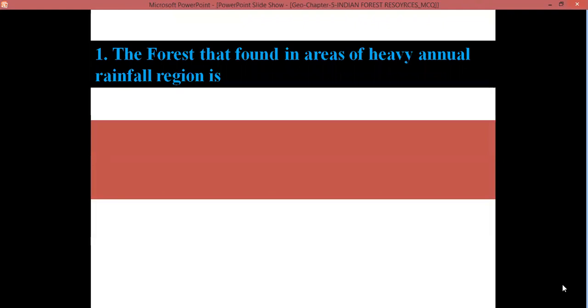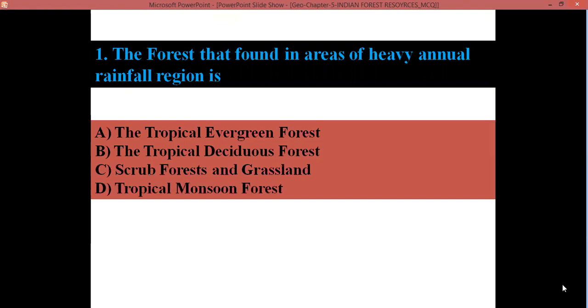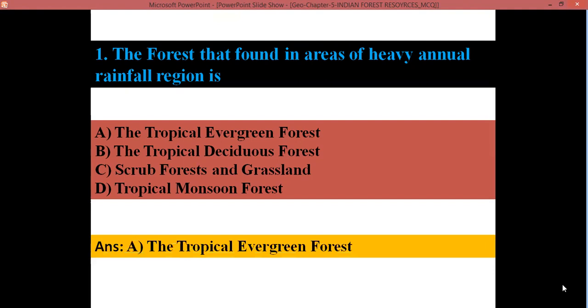Question number 1. The forest that is found in areas of heavy rainfall region is A. The tropical evergreen forest. B. The tropical deciduous forest. C. Scrub forest and grassland. D. Tropical monsoon forest. Answer is A. Tropical evergreen forest. The places which receive heavy rainfall and high temperature, such places you can see tropical evergreen forest.